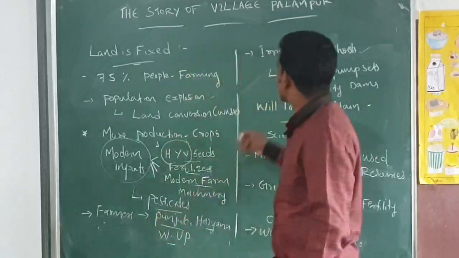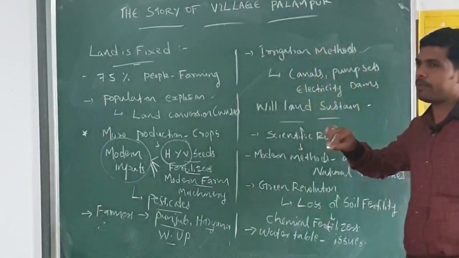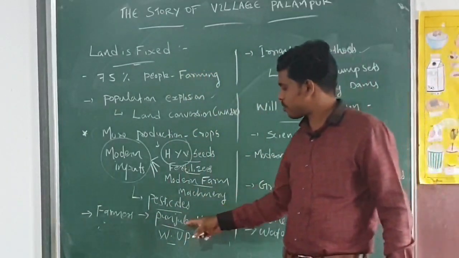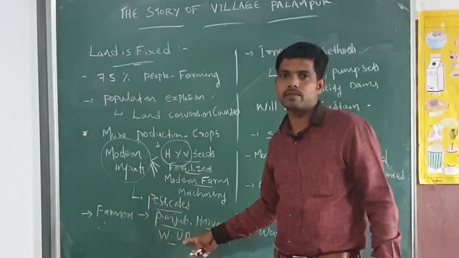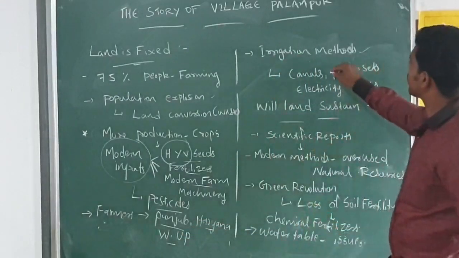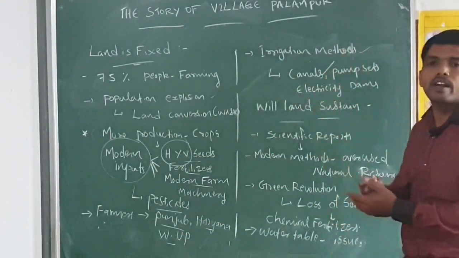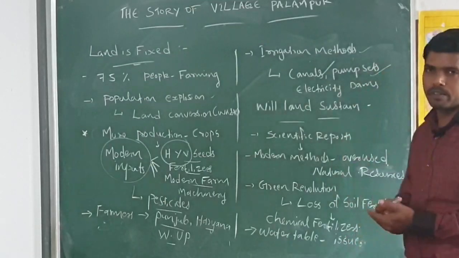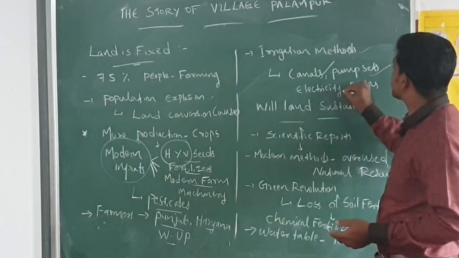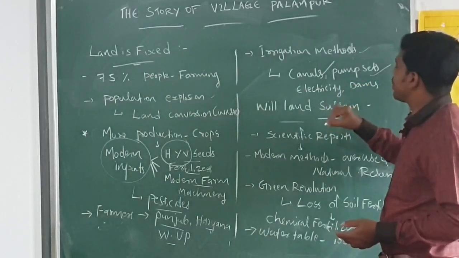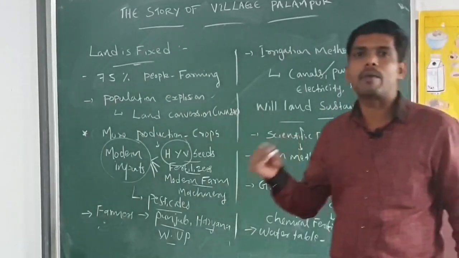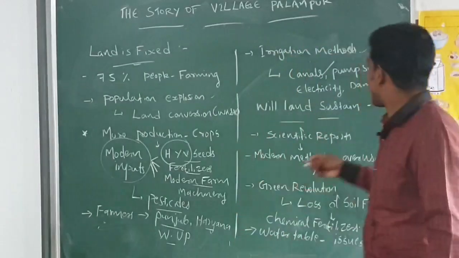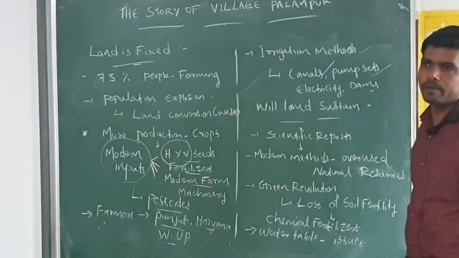So modern irrigation is practiced in India. It is also practiced by the Punjab, Haryana and West UP farmers. That includes canals constructed on a large scale, and pump sets used by the farmers, and electricity also played a crucial role in the development of farming activity, and dams are constructed on a large scale.